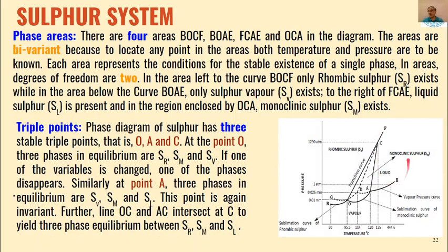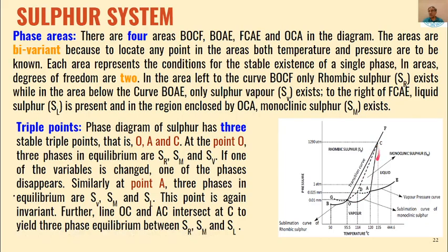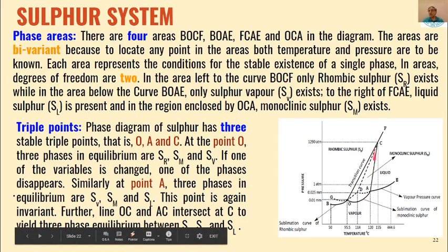So in this area we will have only monoclinic sulfur and liquid sulfur, and beyond C to F we can have rhombic sulfur above 1290. Then OCA. So within this area there is a transition between rhombic sulfur and monoclinic. So this is how these four areas differentiate between different types of equilibrium.